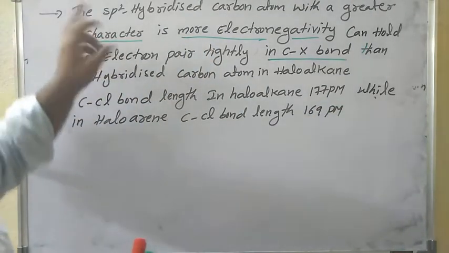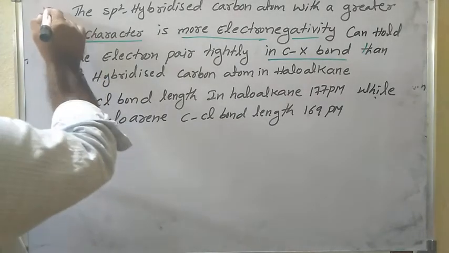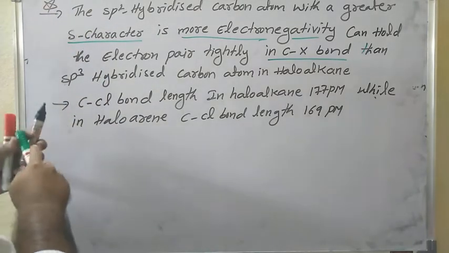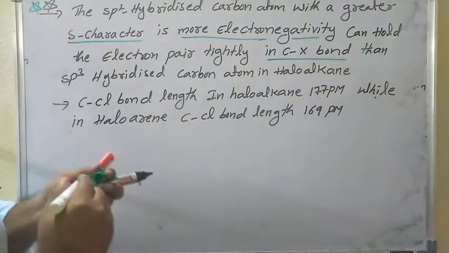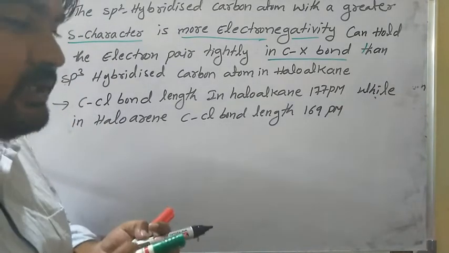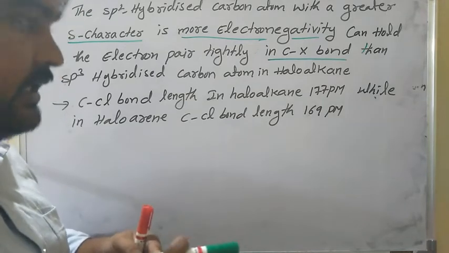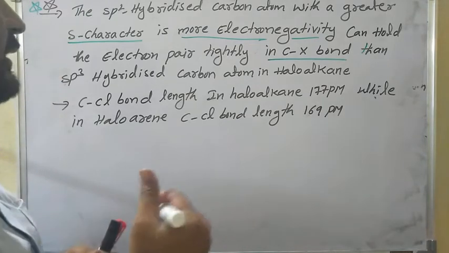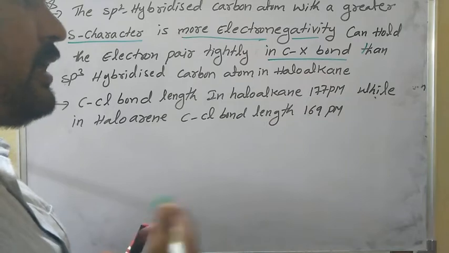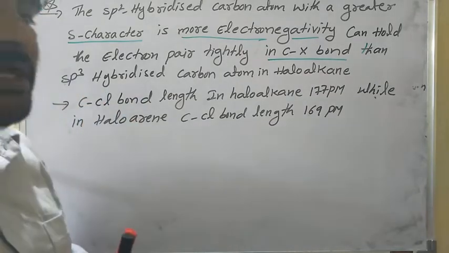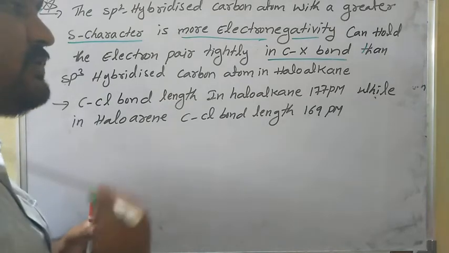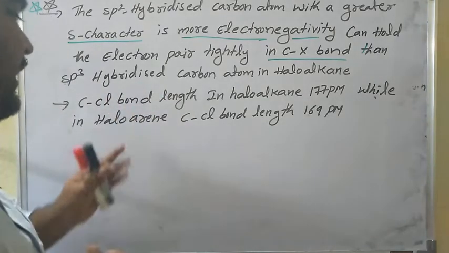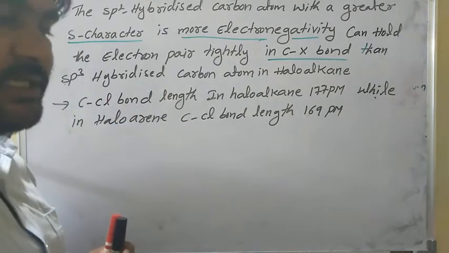So this is an important point. Due to the difference in hybridization of carbon atom, this point is very, very important. The sp2 hybridized carbon atom with a greater s character, more s character means more electronegativity. With more electronegativity, it can easily hold the electron pairs tightly in the carbon halogen bond than the sp3 hybridized carbon atom in haloalkanes. So the C-Cl bond length in haloalkanes is 177 picometer, while in haloarenes it is 169 picometer.